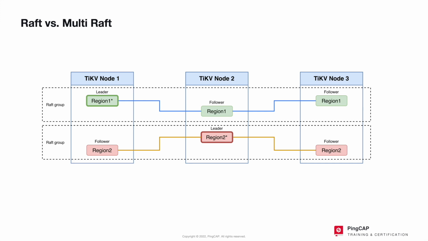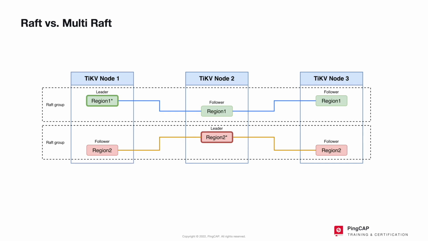Finally, we have candidate. If something happens to the leader, the followers assume there's a problem. Without a leader, the region cannot function. So all the followers will become candidates, that is, candidates to become a leader, and initiate a vote to be elected as the leader.